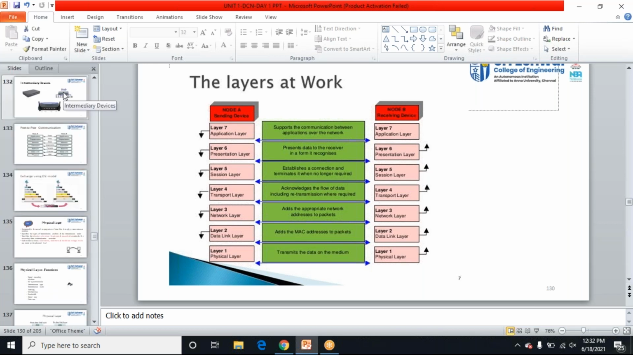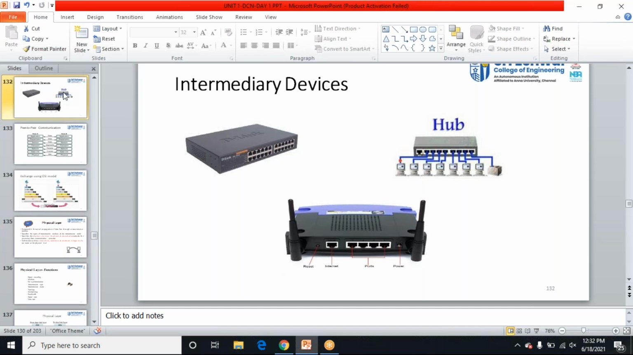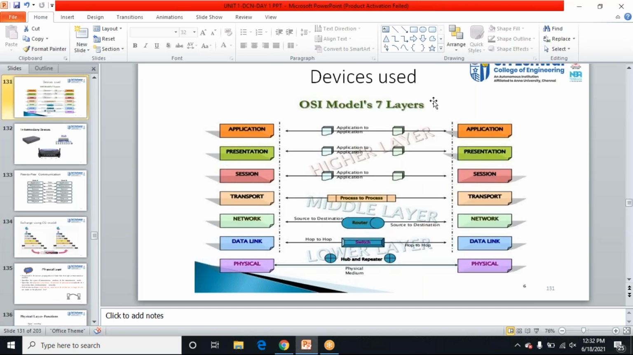Next is the main thing. See the diagram. As I said before, there will be entry questions on this. What is the device used in the data link layer? They'll be asking questions like this. Or they'll ask what is the device used in the network layer, or in the physical layer. There will be questions on this, so please make note of it. In the physical layer, we are going to use hubs and repeaters.